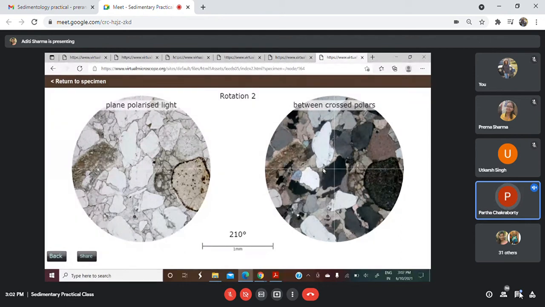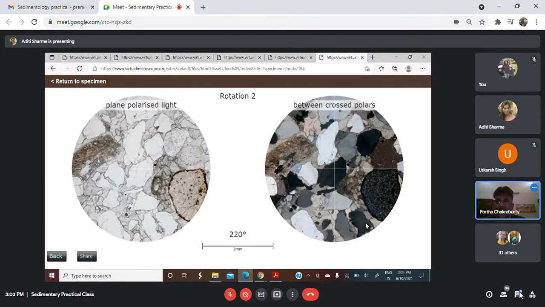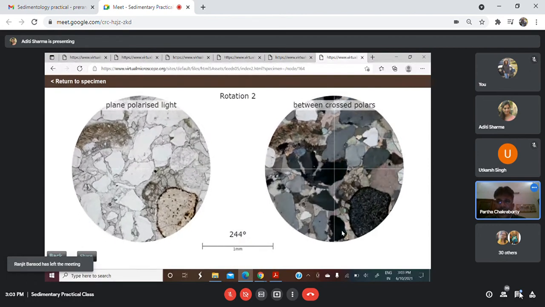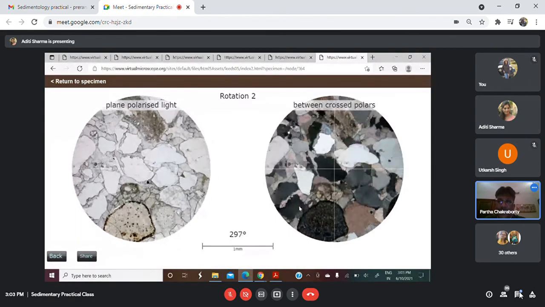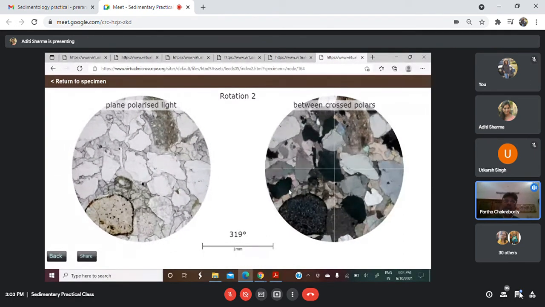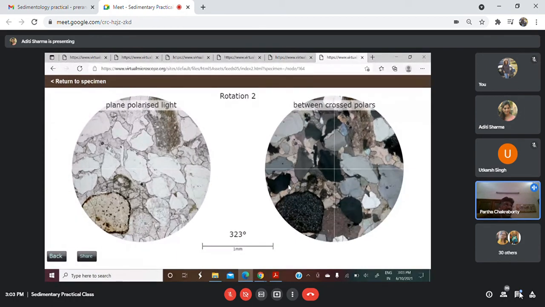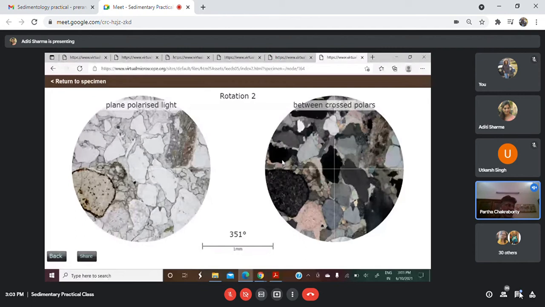But if you come a little down, in this grain, below where the arrow is, the bigger grain, in the middle of it we also see some finer grains. This is not matrix. This is because of the polycrystalline character. Because if you rotate, it will merge with the main grain. See? So that is not a matrix. It is part of the grain. Only the crystallographic orientations are different in micro domains. That's why you are seeing that.